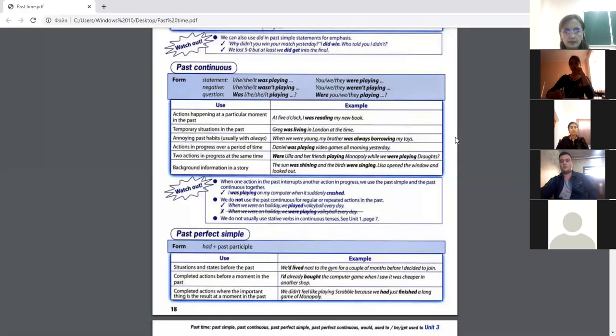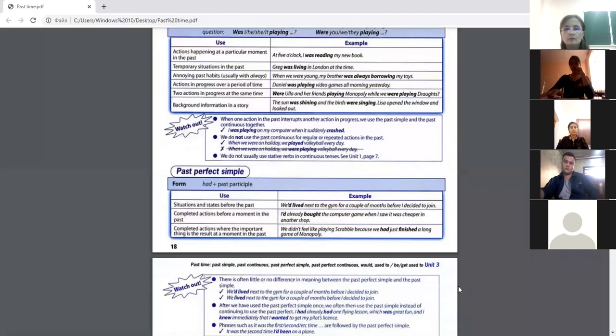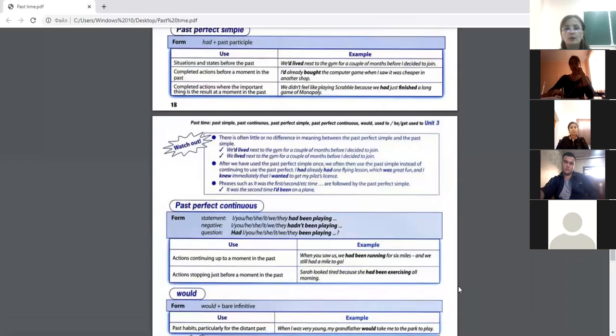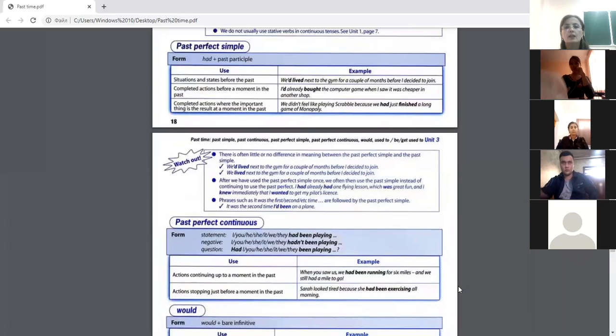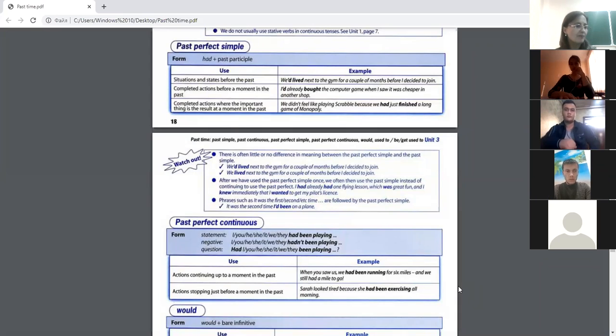Okay, let's continue. Past perfect simple. If we talk about the formation of the past perfect simple, we should address the auxiliary verb have, has.